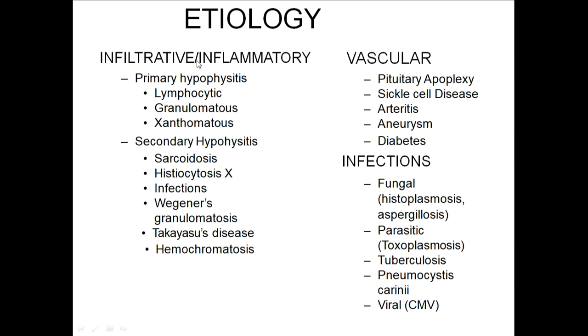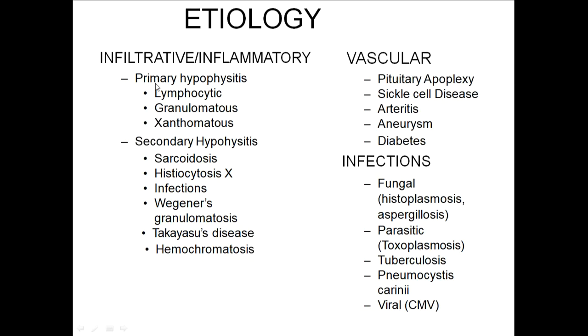Next is inflammatory or infiltrative causes. As suggested by the name, there is something infiltrating the pituitary, because of which hormone synthesis won't occur in the pituitary. So what is infiltrating this? It can be again divided into two types: primary hypophysitis and secondary hypophysitis. In primary hypophysitis, there is no underlying disorder seen. The most common cause of primary hypophysitis mostly will be idiopathic, or sometimes some autoimmune etiologies might be there.